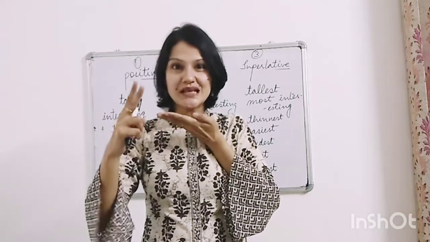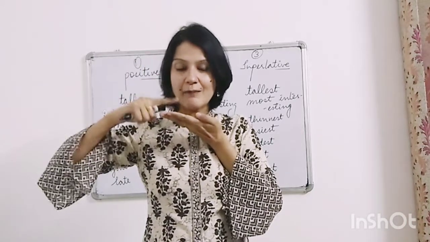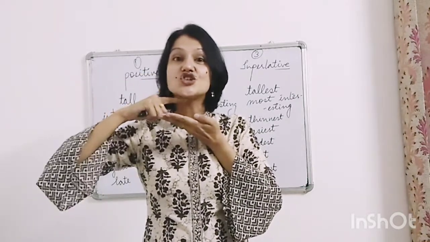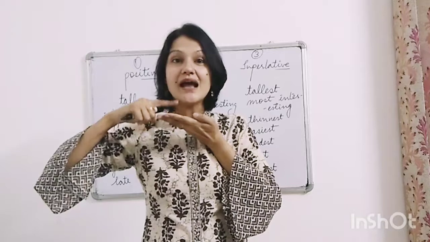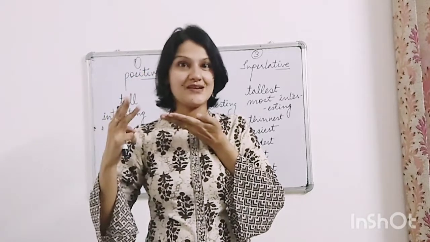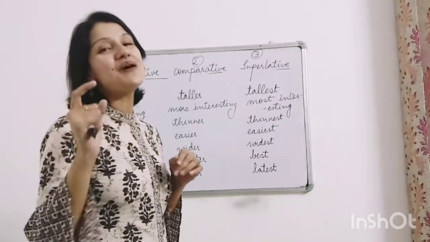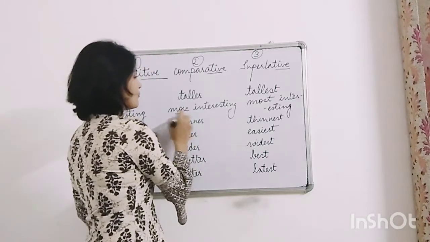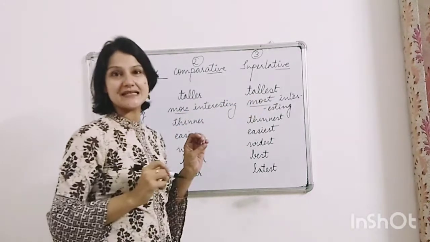If there are two syllables, your chin will come and touch it twice. If there are three syllables, your chin will come down and touch it thrice. So if a word has two or more than two syllables, we use more and most with it.